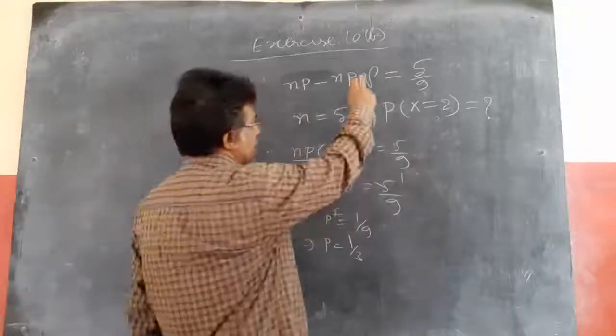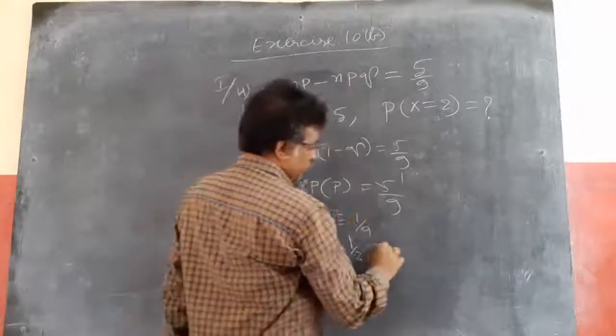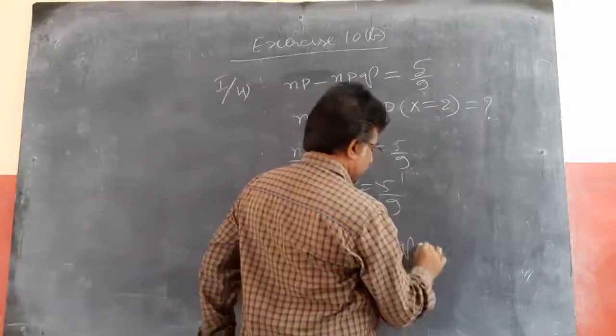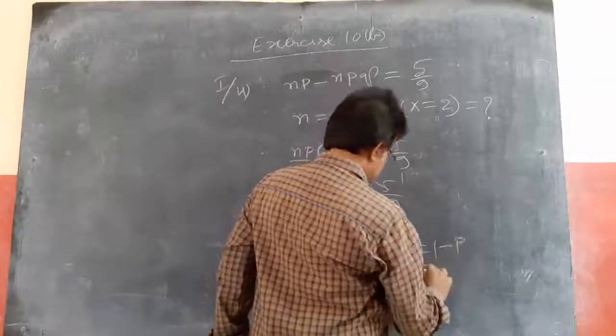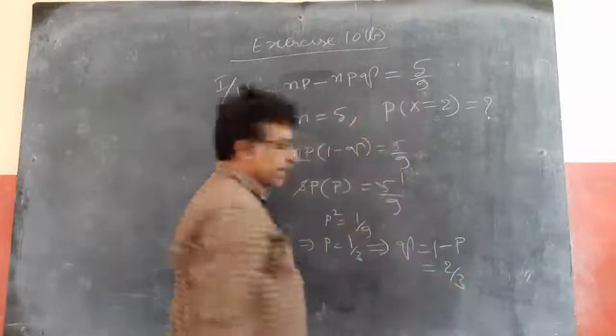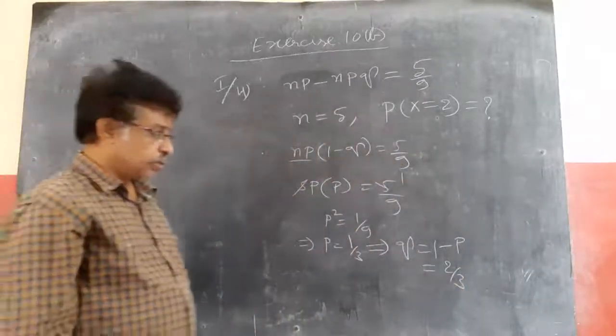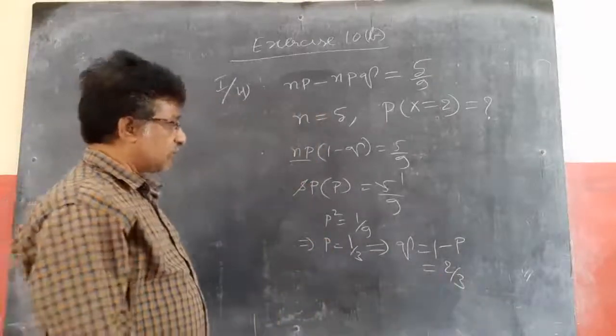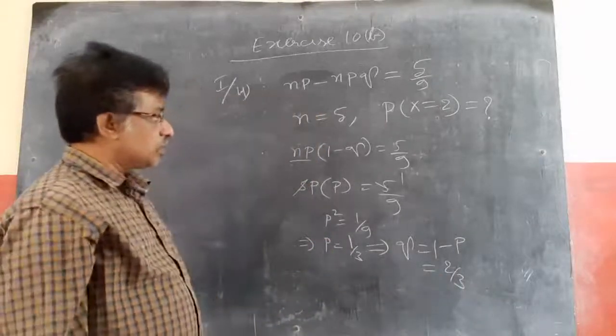Substitute p here and you will get q. You know that q equal to 1 minus p. So 1 minus 1 by 3 is 2 by 3. P is 1 by 3, q is 2 by 3. Now we will ask P of x equal to 2.